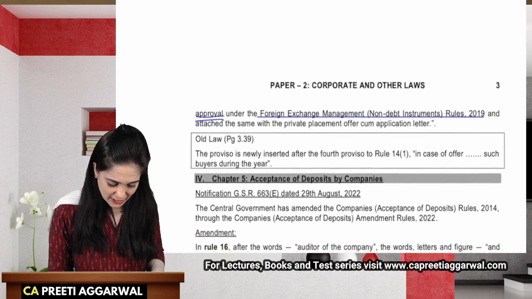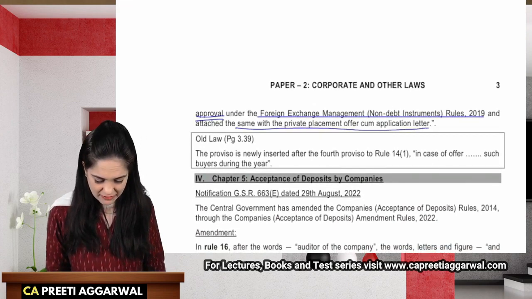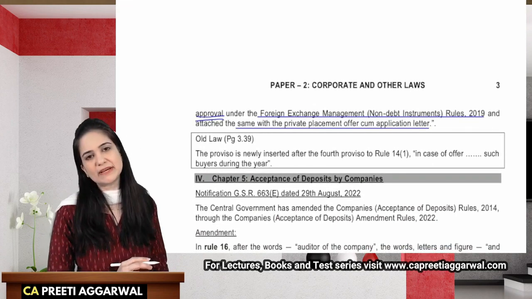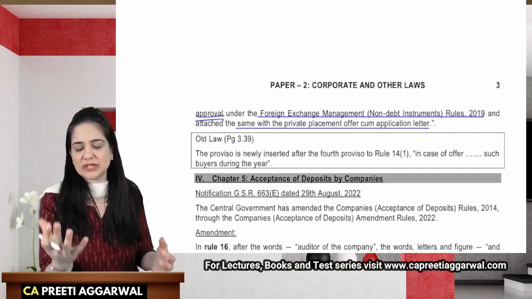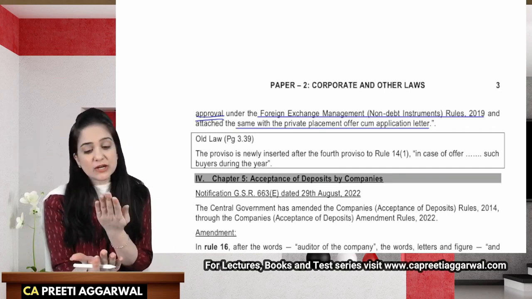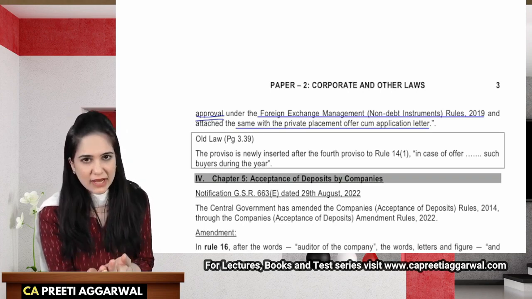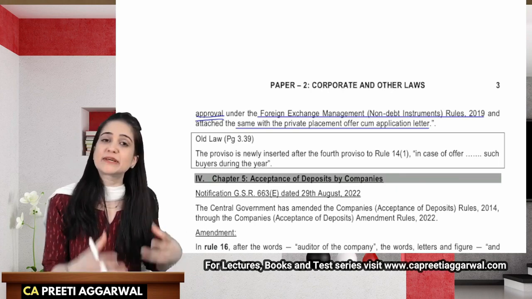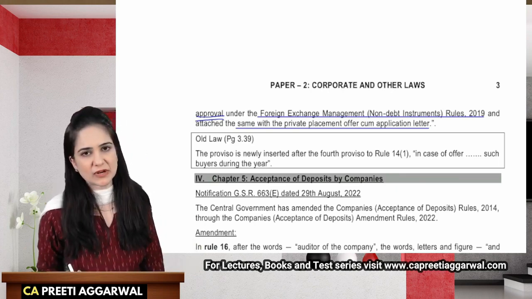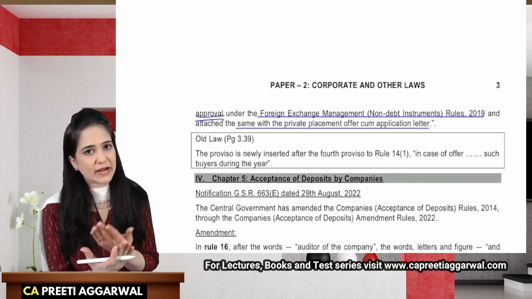You will also attach the same with the private placement offer cum application letter. So when we receive that filled application letter or the offer letter, along with that you will also attach the clearance from the central government. That approval, that security clearance from the central government will be attached along with that form.